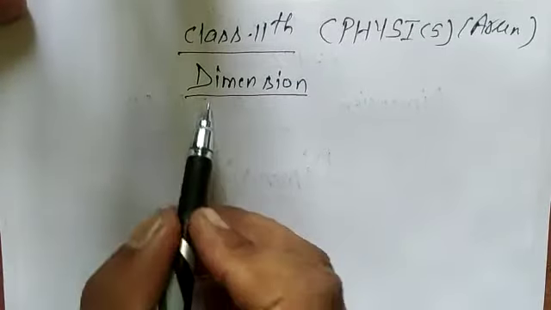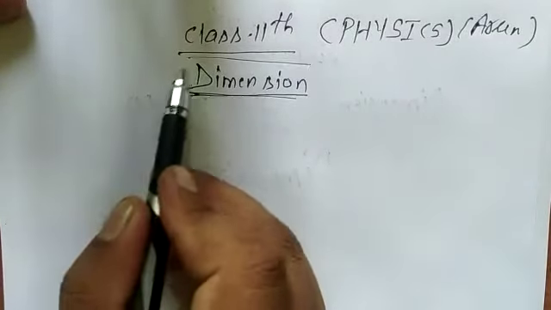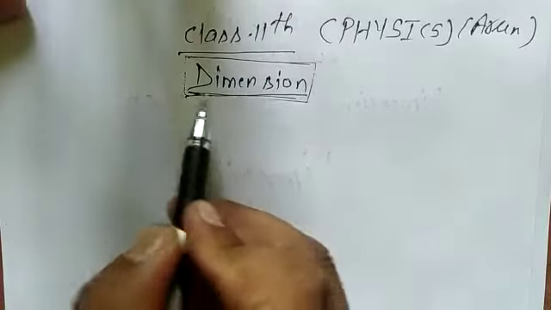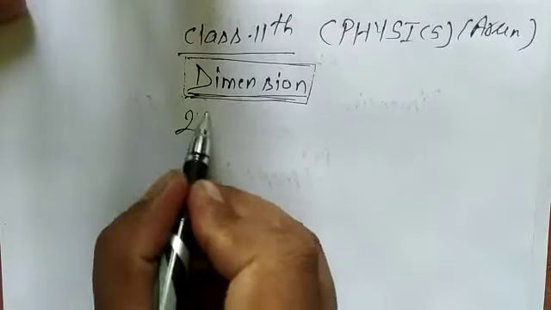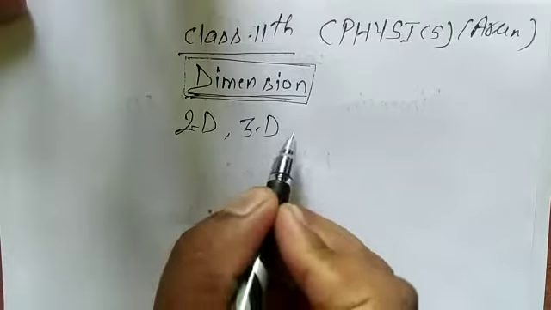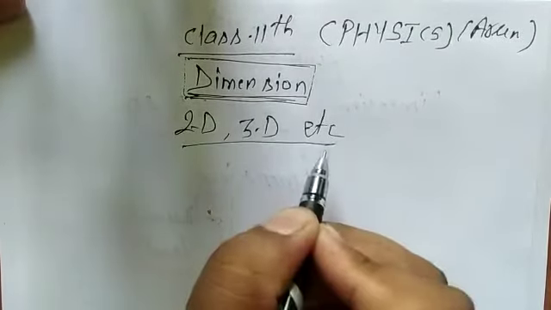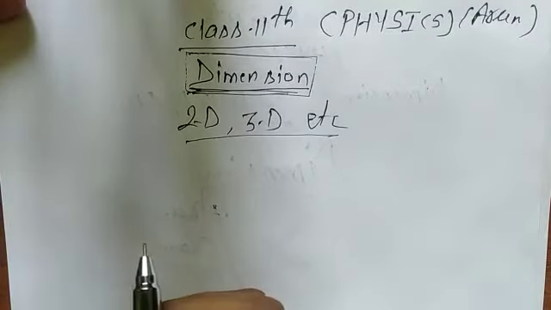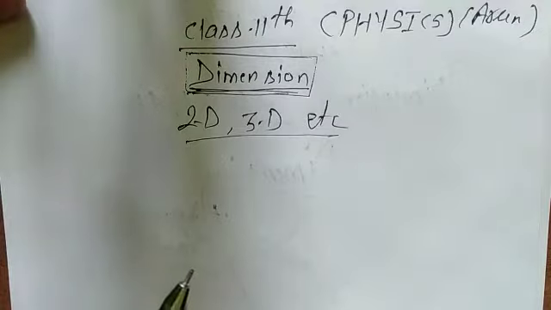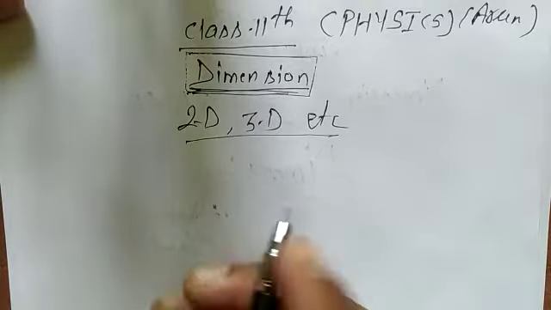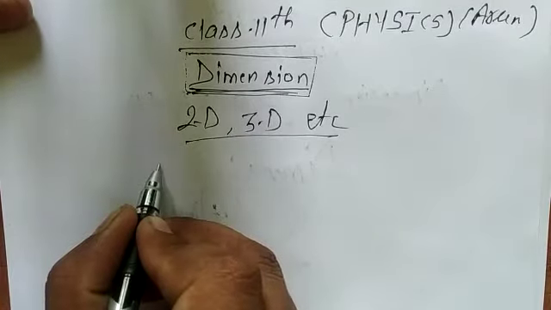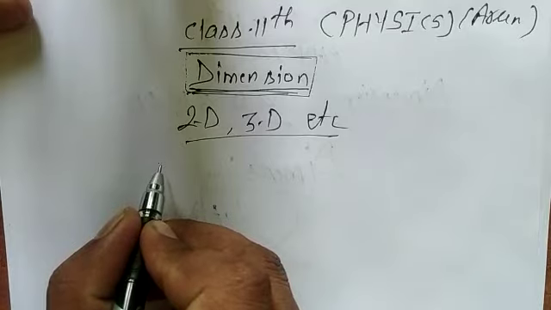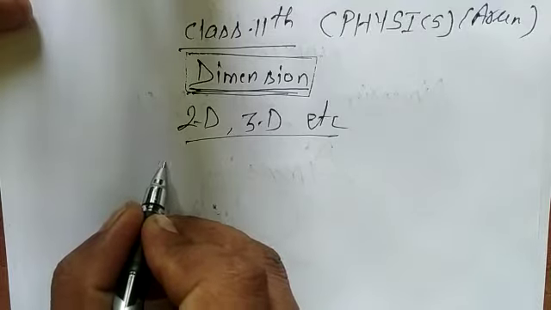Now you have to learn what is meant by dimension. What does dimension mean in physics? As you studied about 2D, 3D, etc., now in physics you have to consider what dimension means. Basically, dimension in physics indicates the physical nature of a quantity; that is called the dimension.